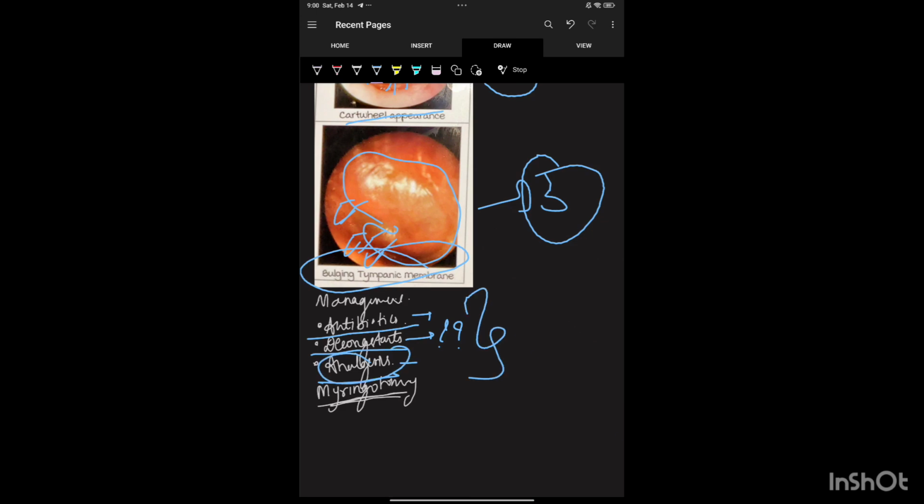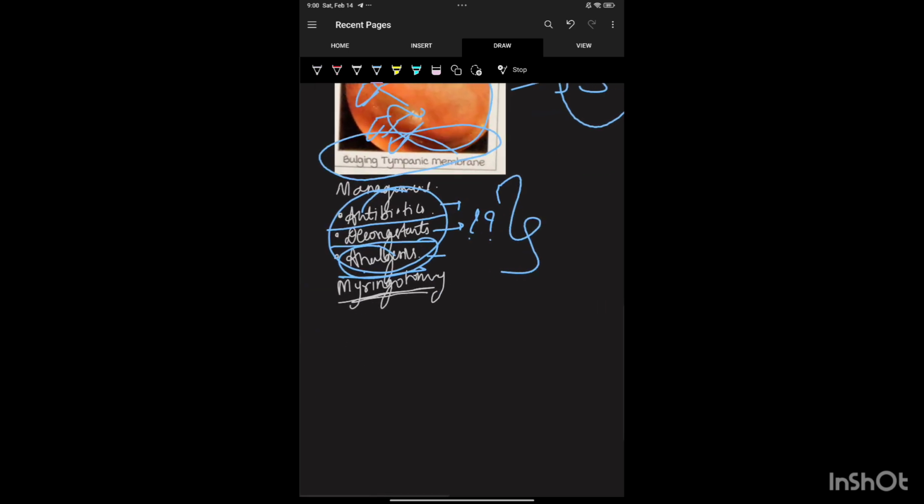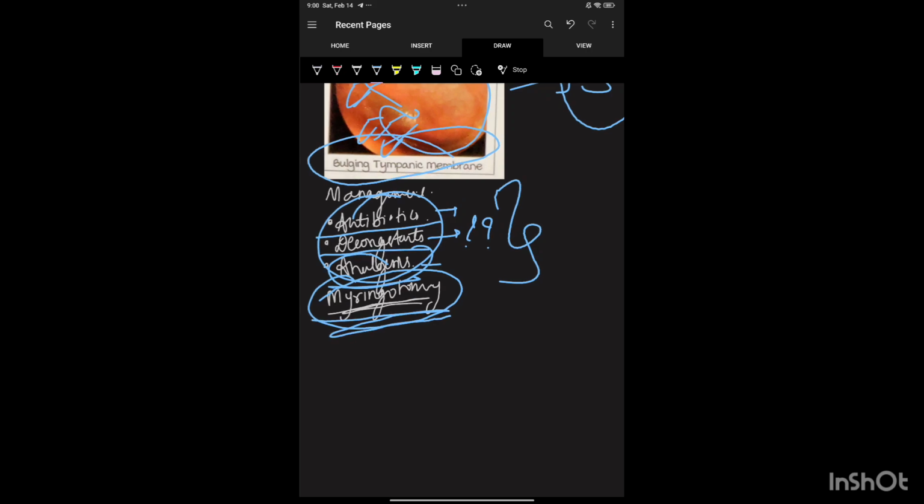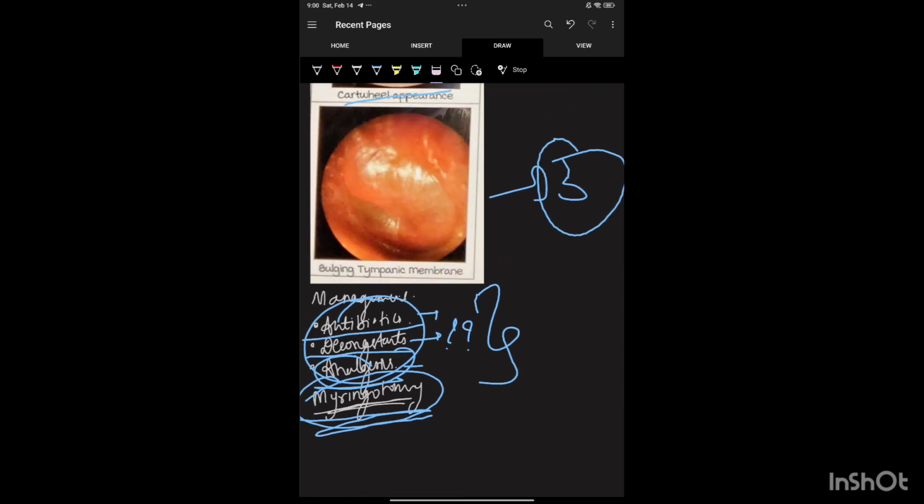This is how you manage when there is severe pain, congestion, cartwheel appearance, or a slight bulge: you give antibiotics, decongestant and analgesics. When the tympanic membrane starts bulging and there is impending rupture, then you have to go for myringotomy. How do you proceed to myringotomy? This is an important question. How do you do it?